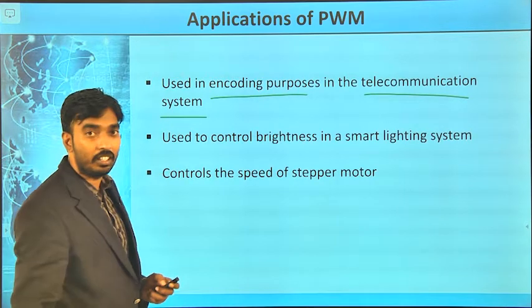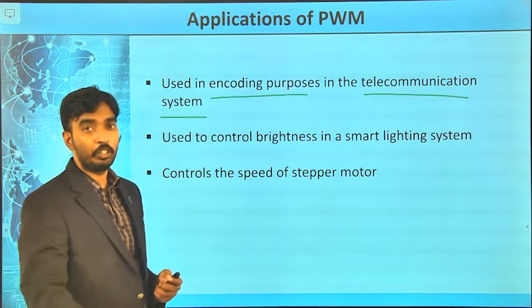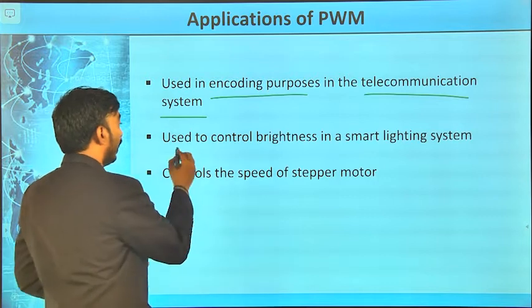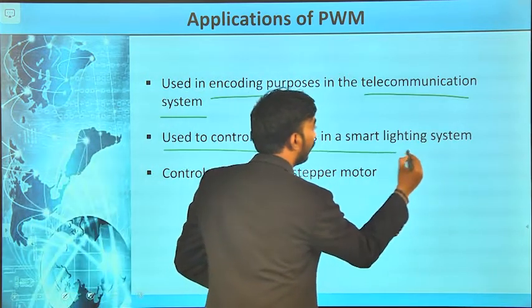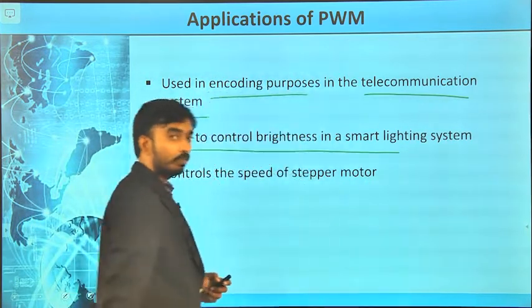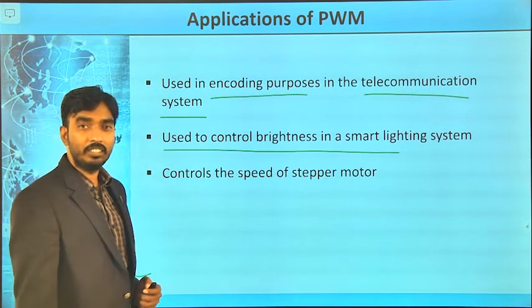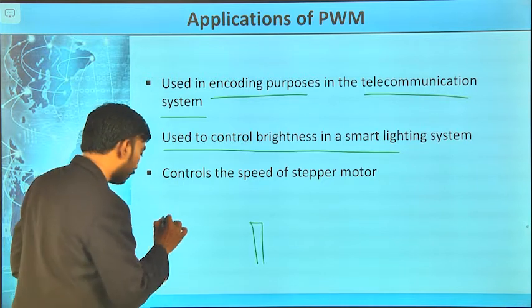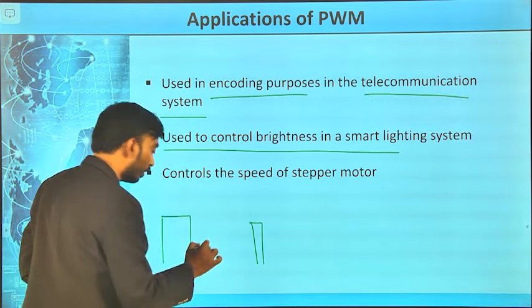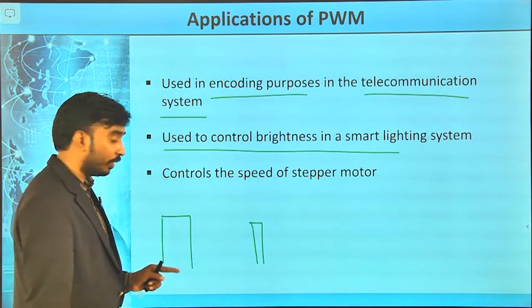We have seen what the encoding process is in unit 1, and it is used to control the brightness of lighting systems. Let us take an LED. If the pulse width is more, the intensity of the LED is more.